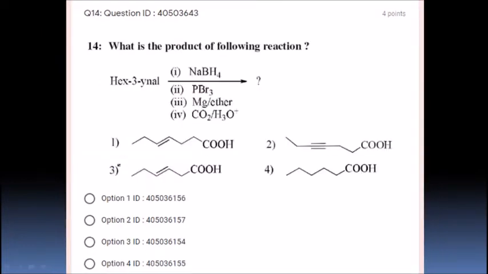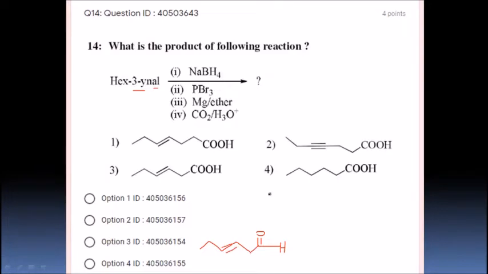Next, this is a very basic question from organic chemistry. Name reactions. So what is the product of the following reaction? They have taken X-3-yn-al. Yn is a triple bond and al is aldehyde. Let us write the structure: 1, 2, 3. This is the aldehyde, right? And this is the triple bond, right, students?